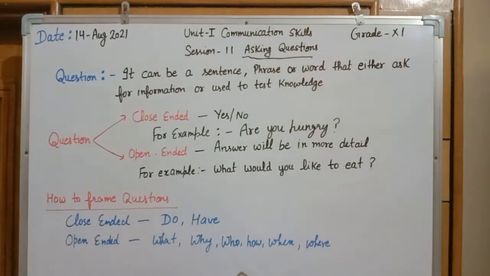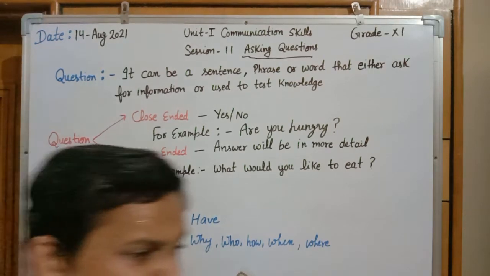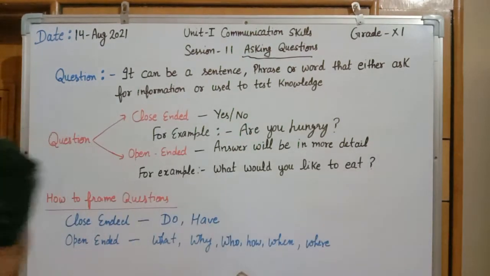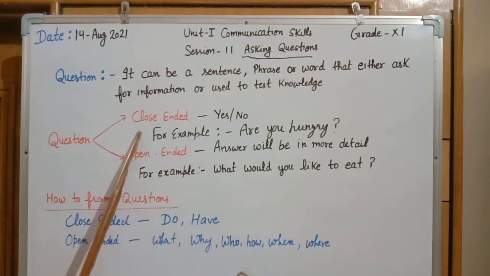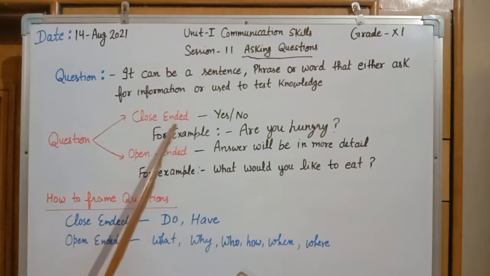Now, questions can be asked in two categories. Category 1 is closed-ended and the second category is open-ended. A question which has only a yes or no response, it means the answer is only yes or no, is under the category of closed-ended. For example, are you hungry? The answer will be either yes or no. So it is a closed-ended question.